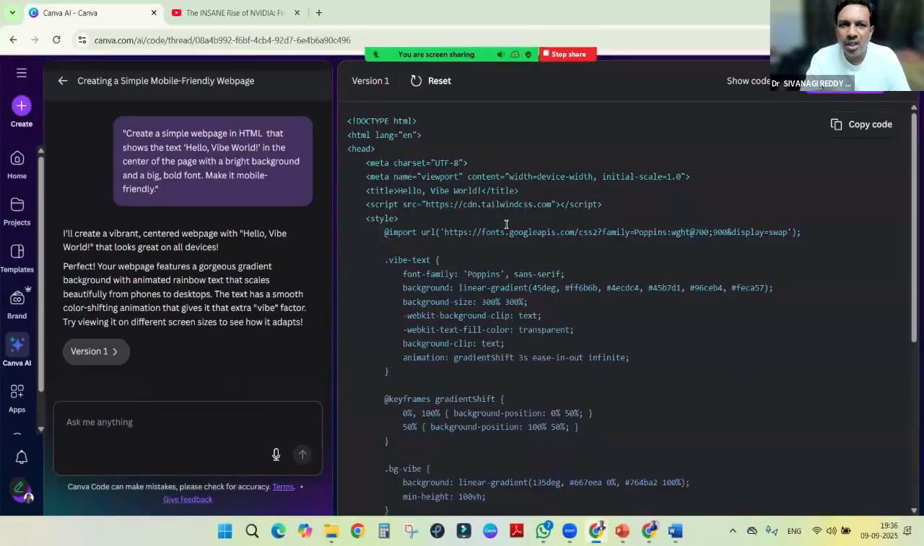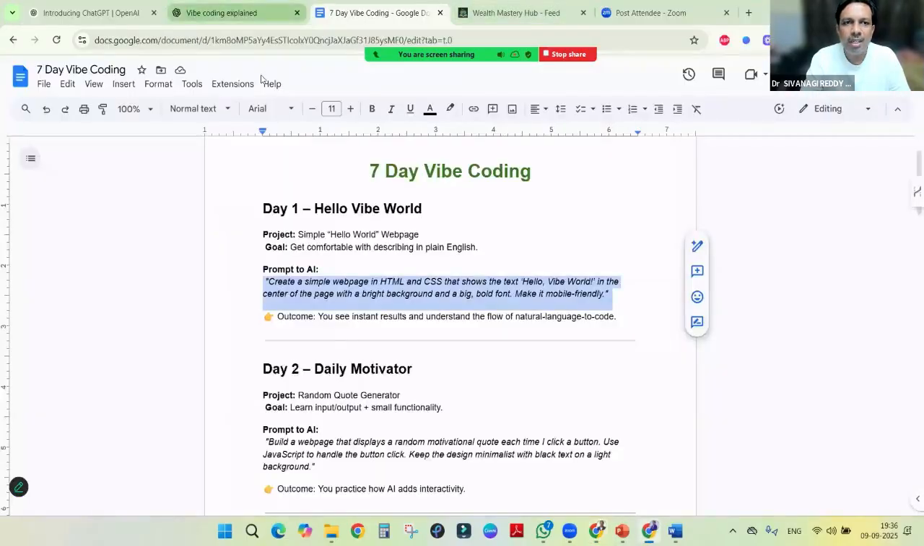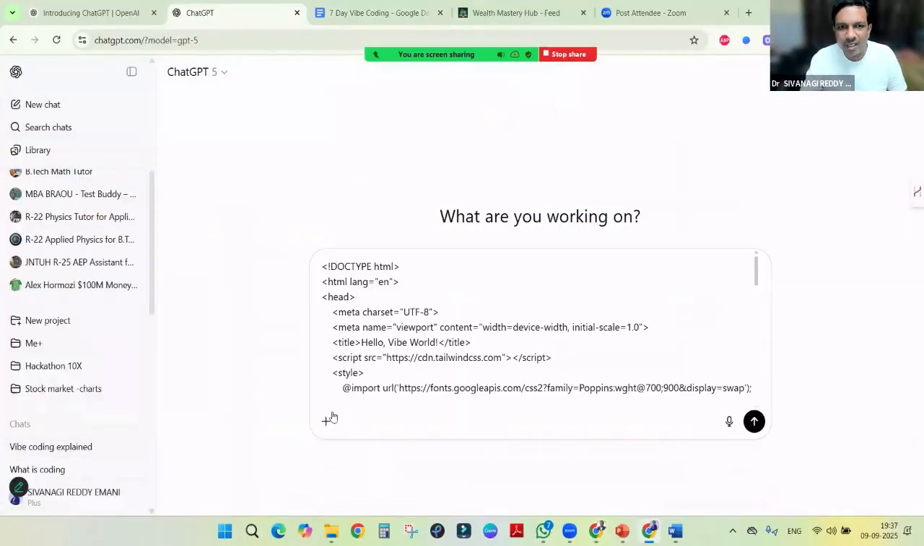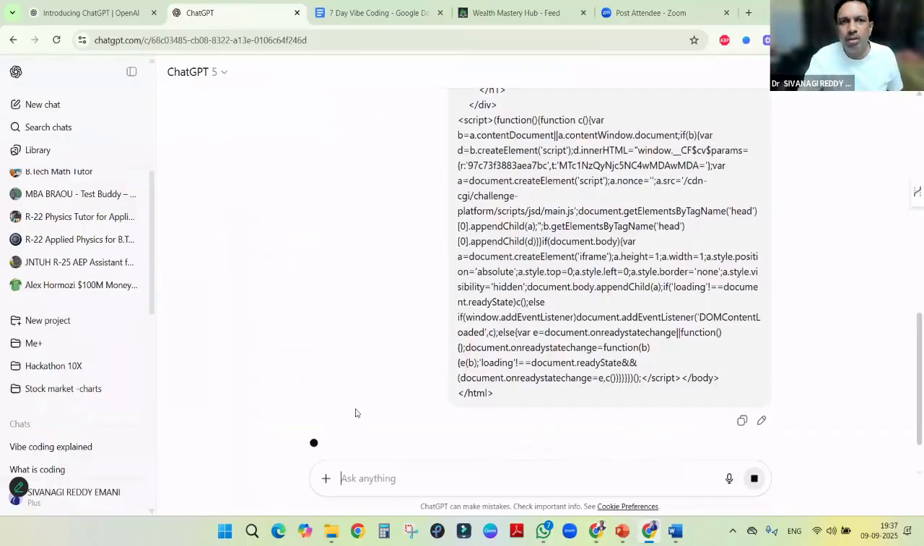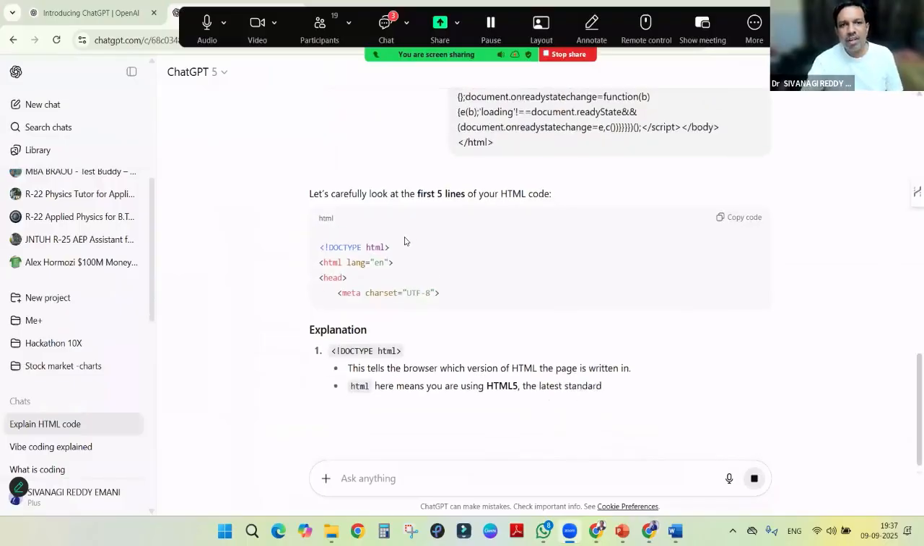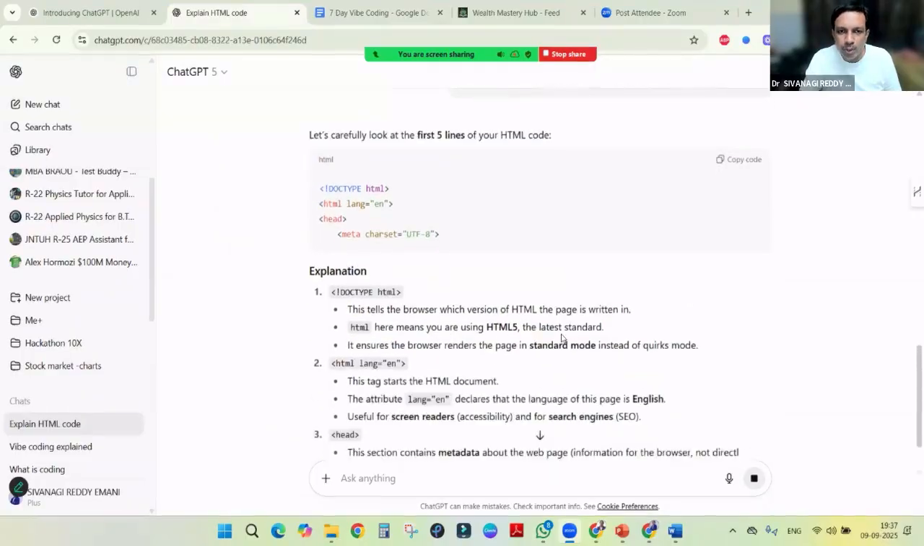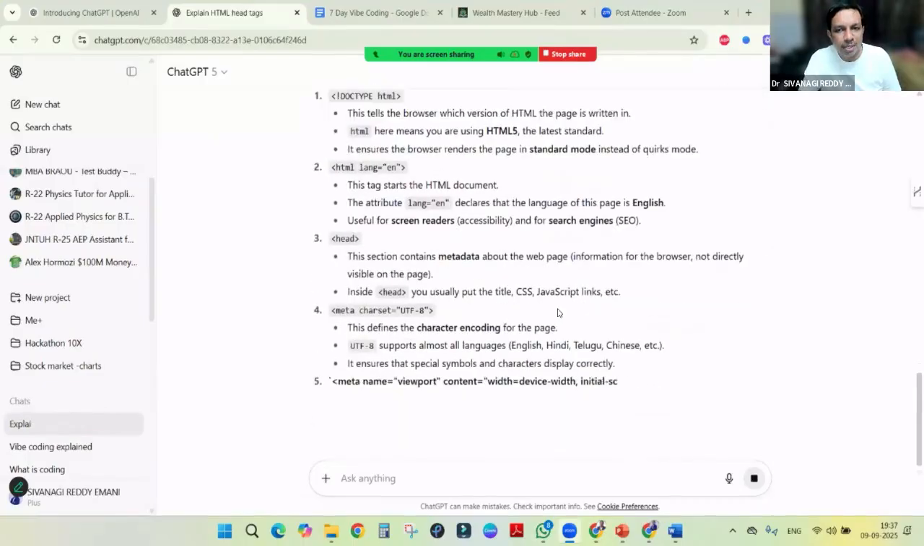Say for example, we got the code, and if we want to copy this code, we can copy it, open ChatGPT, paste it here and ask it to explain the first 5 lines. That's it. No need to ask for everything. If we ask for just the first 5 lines, it will explain. It will take each line and tell what it does, what its use is and why it is used. So what is the purpose of this one?